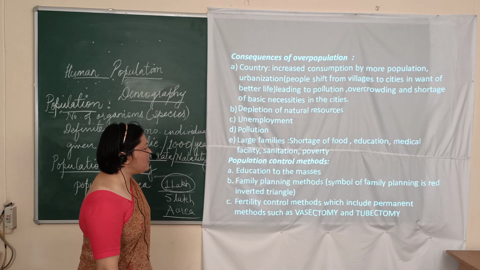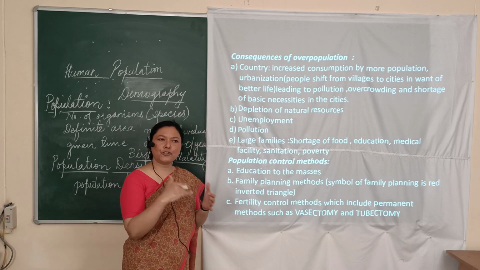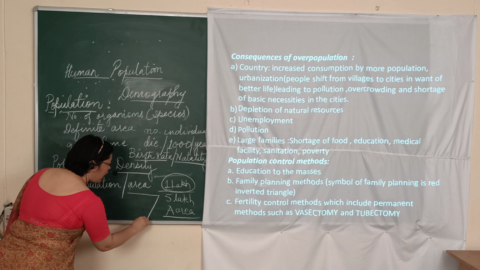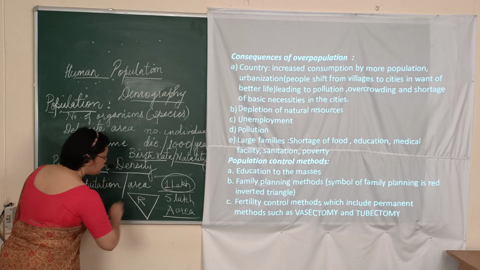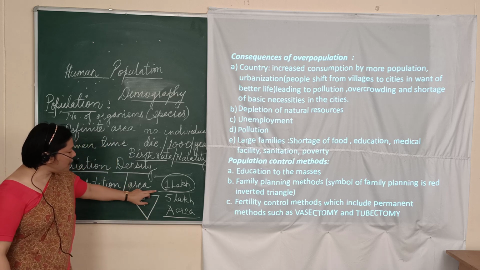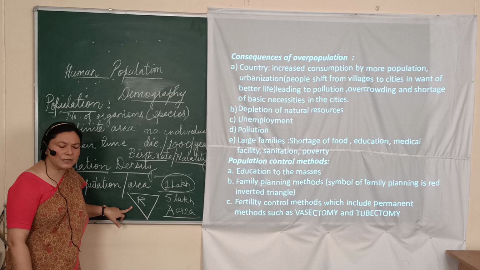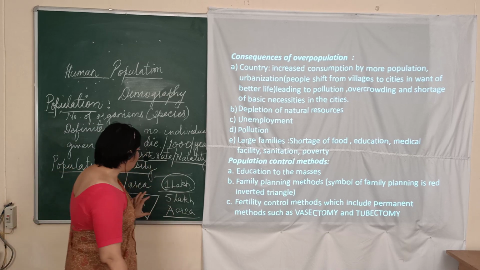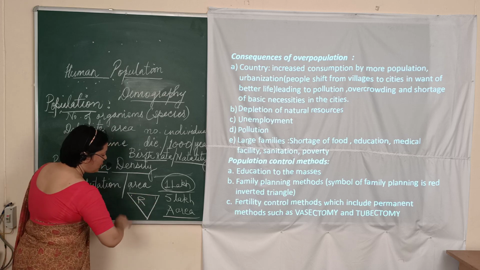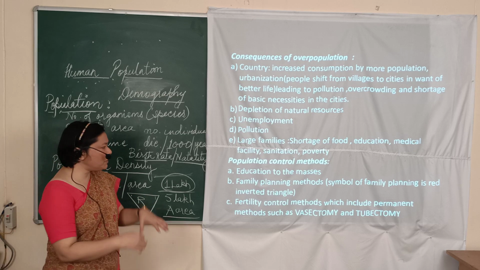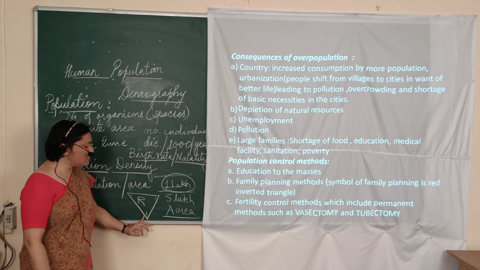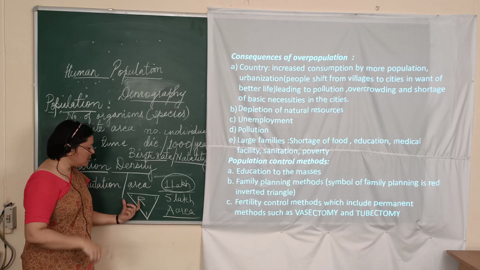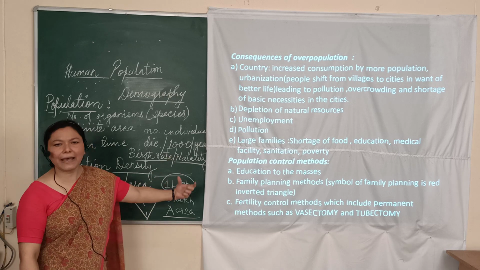Now, family planning methods means how many children a family should have. For example, for the family planning method, they show an inverted triangle which is red in color. So this is a sign of a family planning method, an inverted red triangle. Okay, and this means mother, father and one child. So in the present scenario, families should not have two children, but should go for one child so that their family can manage in society.